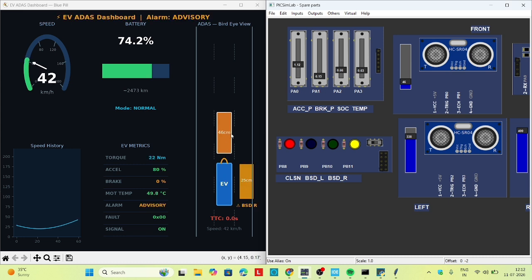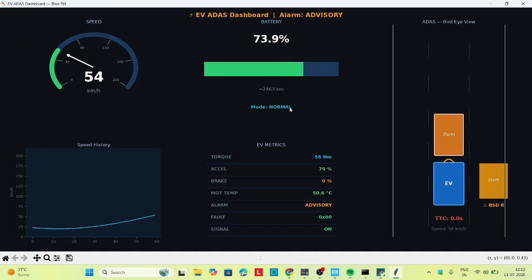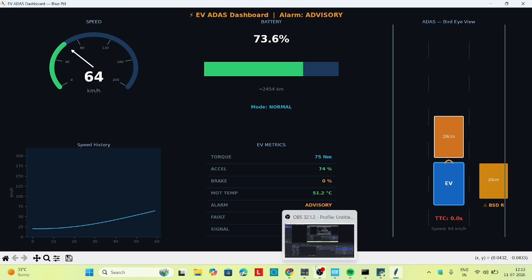Blind spot detected and alarm also activated. So this is the final demonstration and final look of the project, and those are the parameters which have been shown.